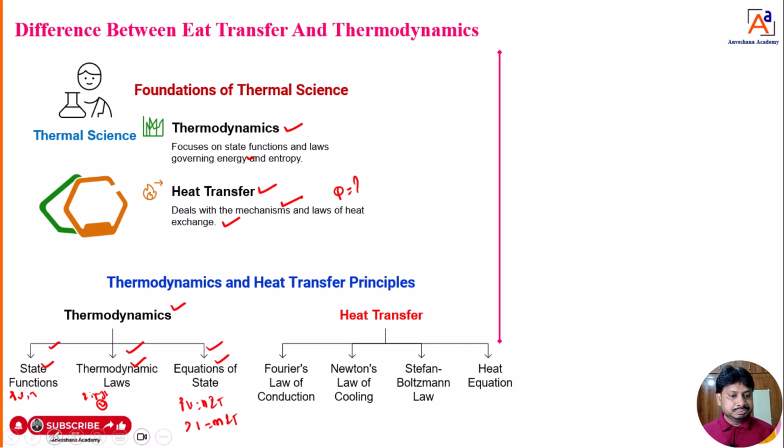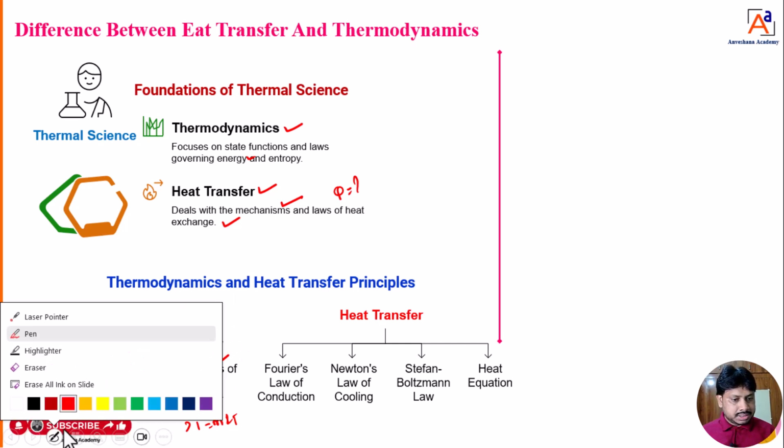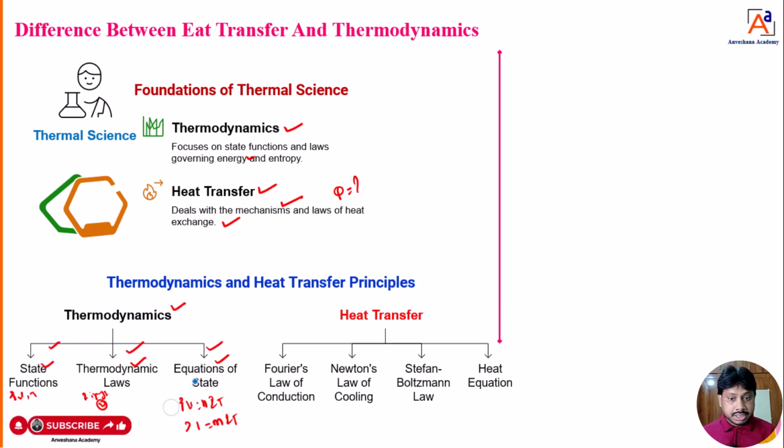But when it comes to heat transfer, it is going to discuss the modes of heat transfer. As I told, dear students, heat is going to transfer in three ways: conduction, convection and radiation. Conduction heat transfer was well explained by a scientist, Fourier, and that law we popularly call Fourier's law of conduction. Heat transfer is going to discuss Fourier's law of conduction.